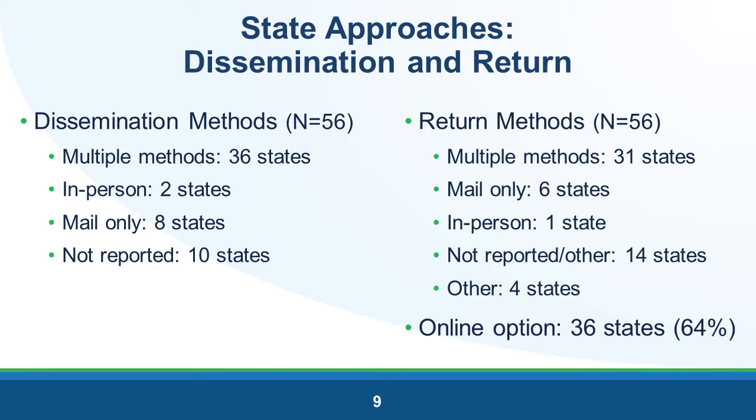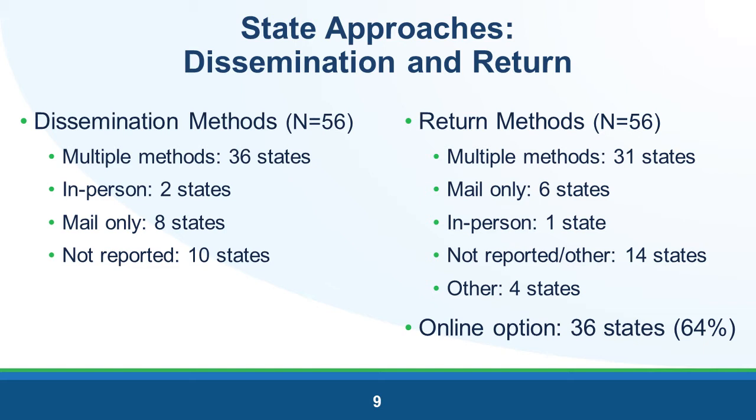Next, we will look at how states approach disseminating their family surveys and getting their surveys returned. Dissemination method refers to the ways states are getting the survey to the intended families. For dissemination, 36 states are using multiple methods, meaning they used more than one method to get surveys to families. This is an increase from 31 states last year and 24 states 2 years ago.